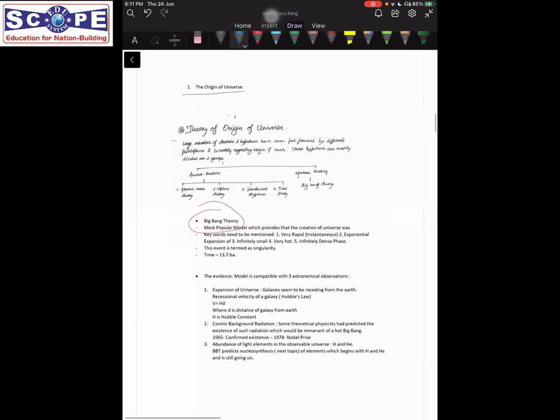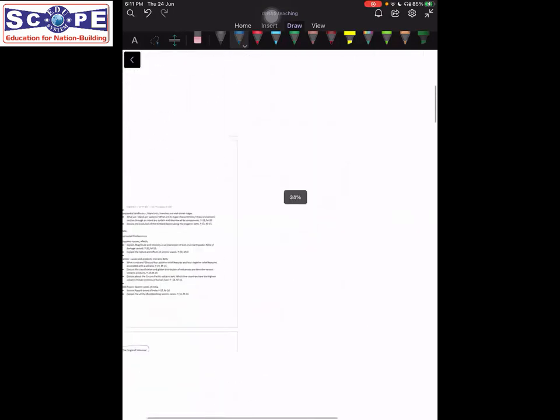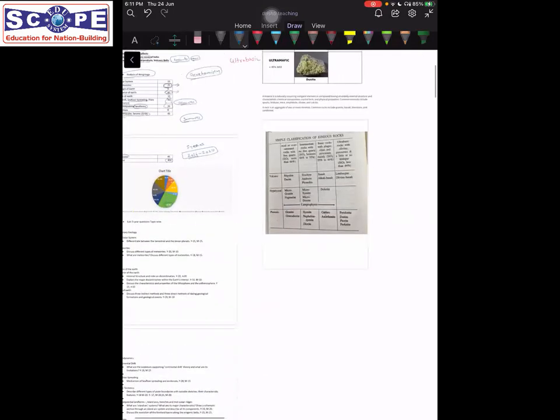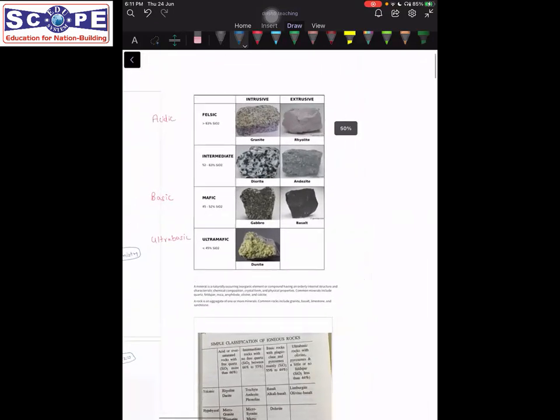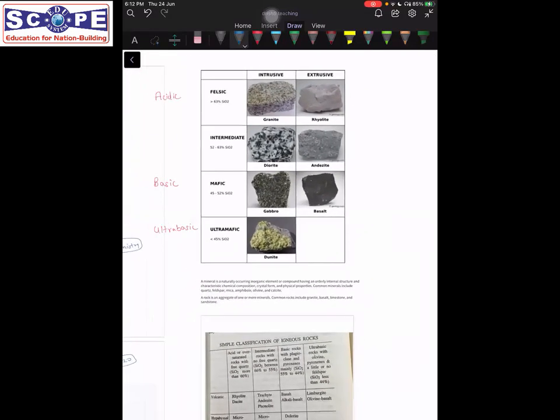So to begin with, we will talk about the origin of the universe. But before that, we also need to consider that we might have some students who are not from a geology background. So for them especially, I want them to first look at a few basics, so that there are a few terms that we use repeatedly whenever we talk about geology. See, geology is a very interconnected subject.